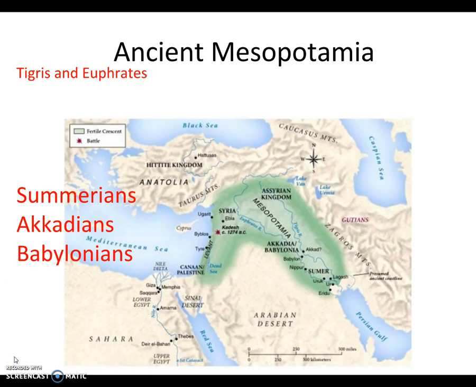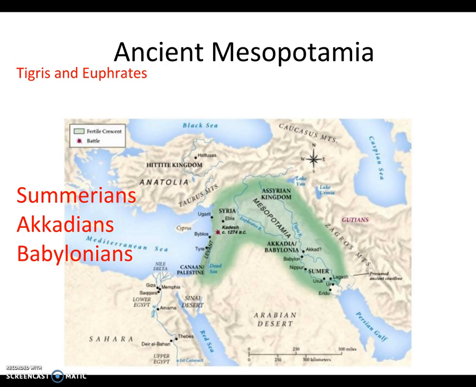We're going to look at each of these River Valley civilizations a little bit closer. The first one we'll look at is ancient Mesopotamia. Once again, it was located between the Tigris and Euphrates rivers. Some of the groups that are going to occupy Mesopotamia are the Sumerians, Akkadians, and Babylonians. When these two rivers would flood, once the flooding left, it would be very fertile soil. But the problem was the flooding was unpredictable.